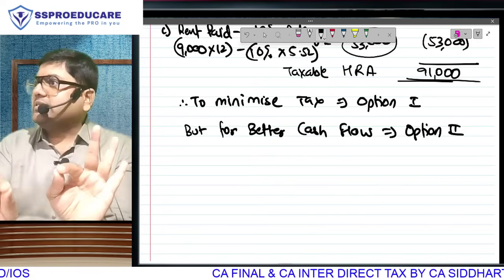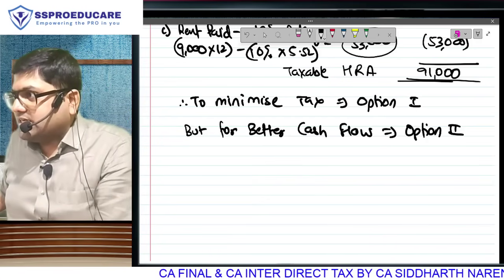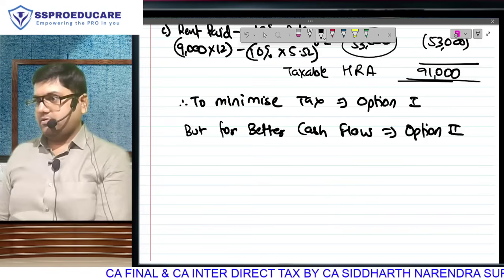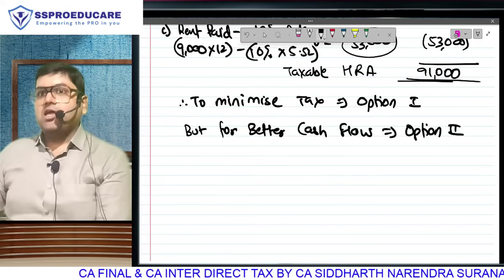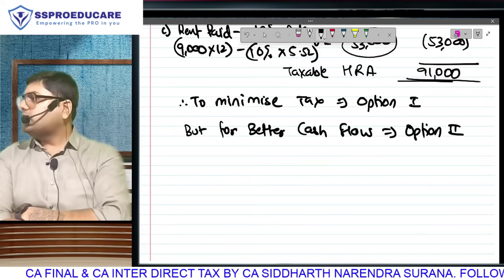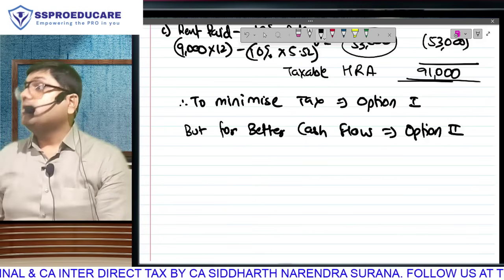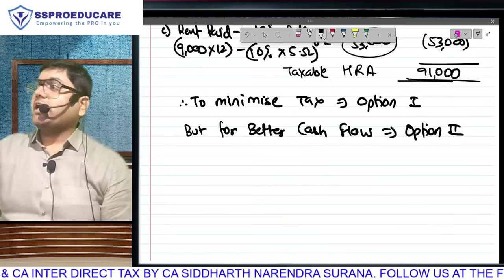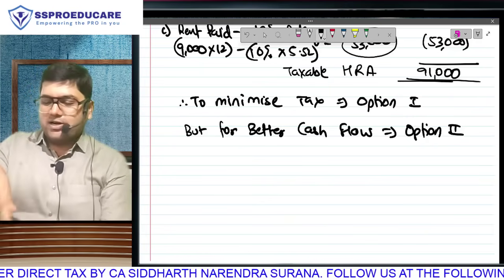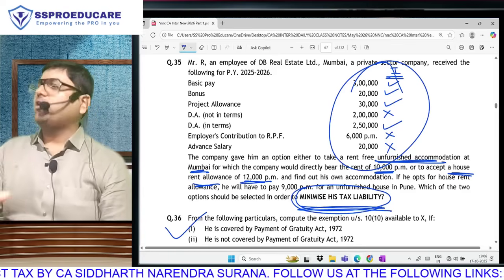The question says minimize tax. The answer to the question is option 1, which everyone has understood. Shall we go beyond the books now? This is wrong advice. I am saying option 2. Tell me, what is the danger of option 2? My taxable income will increase by 31,000. Everyone agrees? Income is increasing by 31,000. Tax will be a percentage of that income. If you calculate his total income by adding everything, he is between 5 lakh and 10 lakh, so he will fall in the 20% rate.